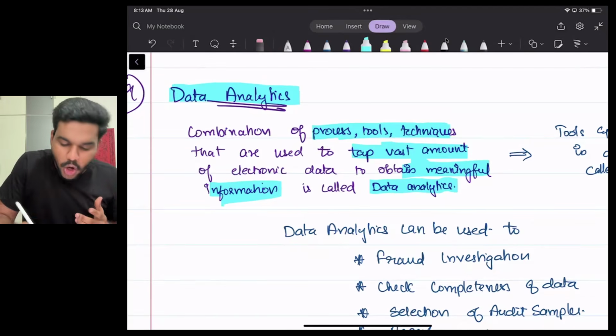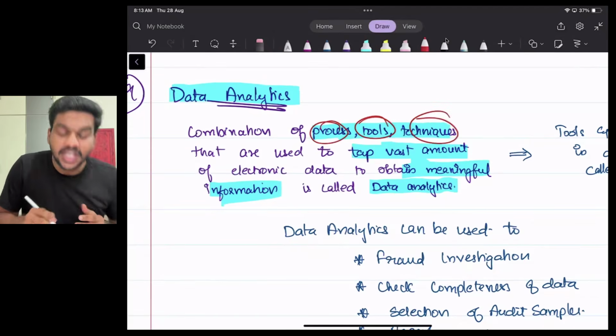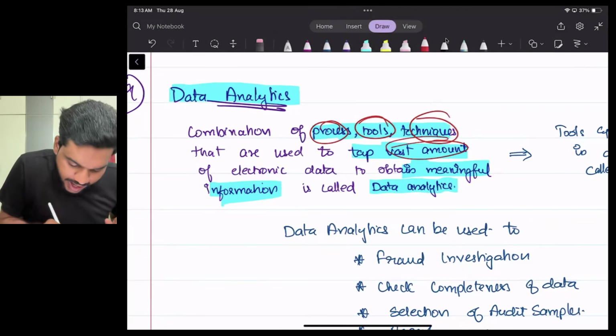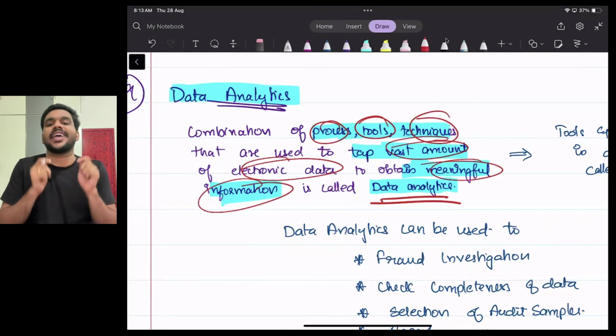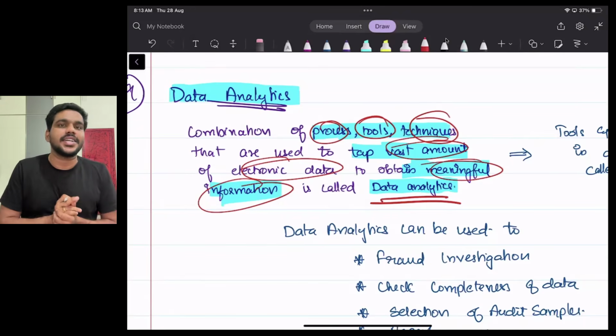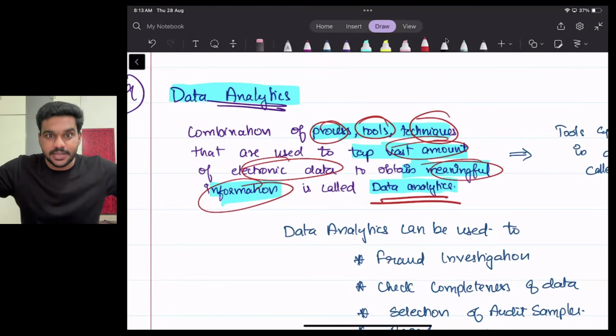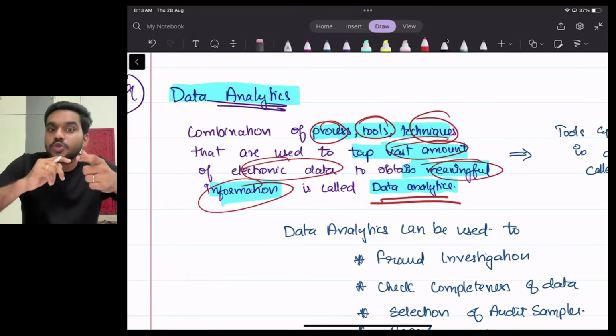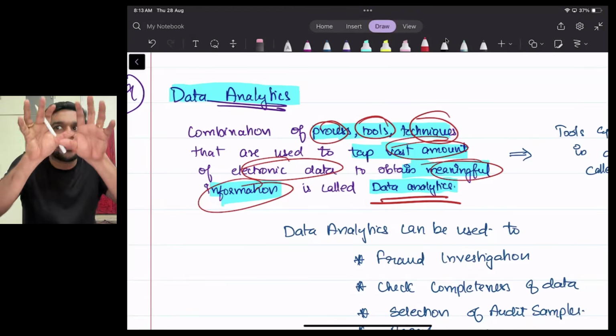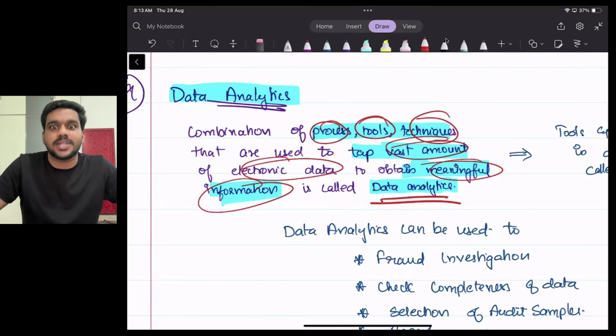So we are using some process, tools, techniques to tap vast amount of data to obtain meaningful information. That is called data analytics. Once again, what is data analytics? If there's a large volume of transactions, I cannot check each and every transaction, so I am using some techniques, I am using some tools, okay, to obtain some meaningful information from this large amount of data.